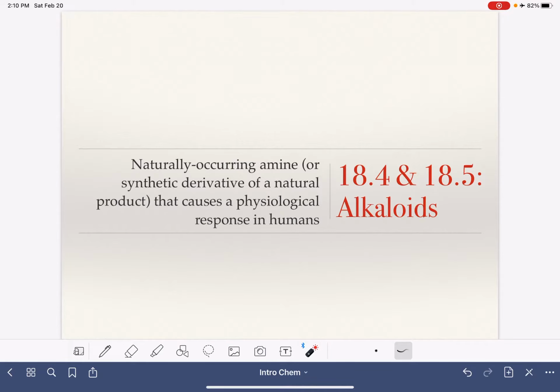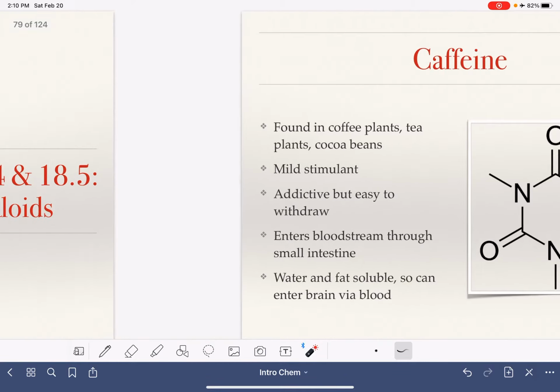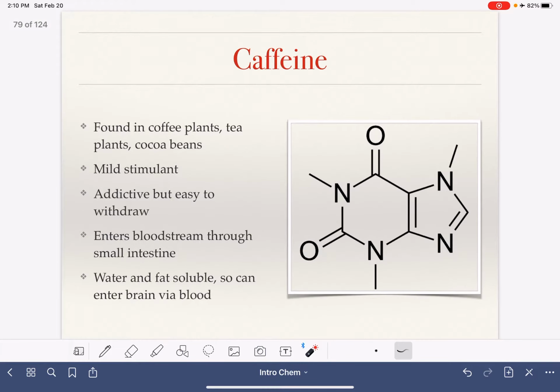So I'm going to begin by talking about two specific alkaloids. The first one I'm going to talk about is caffeine. Now, caffeine is an alkaloid because number one, it is an amine. It's got nitrogens all over. Number two, it is produced in coffee plants, tea plants, and cocoa beans. So it meets the criteria of being a naturally occurring substance. And then number three, in terms of a physiological response, it is a mild stimulant. Most people have ingested caffeine, so you understand the mildness of the stimulant.